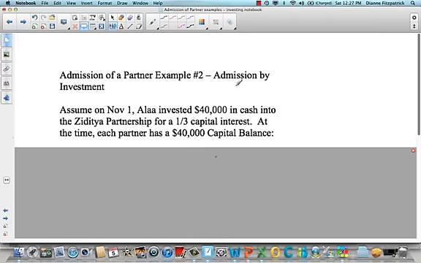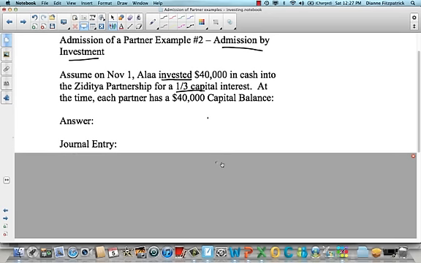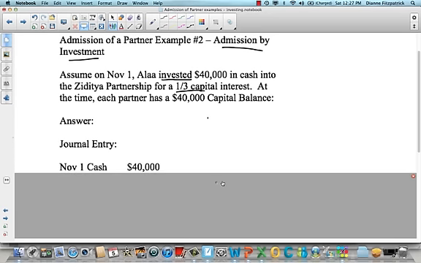Okay, here's our second example, admission by investment. Same partners here. Assume on November 1st, Alla invested, keyword, invested $40,000 of cash into the partnership. So we know that cash is going into the partnership. In the last example, Alla purchased an interest, so the money wasn't going into the partnership. In return, she's going to get a 1/3 capital interest, and at the time, each partner has a $40,000 capital balance. So what is the journal entry here? Well, the one thing we do know for sure is cash is going to go up by $40,000, because Alla invested it into the partnership.